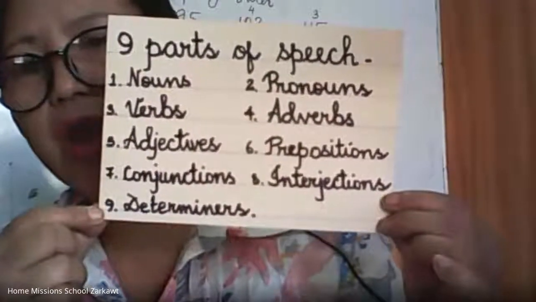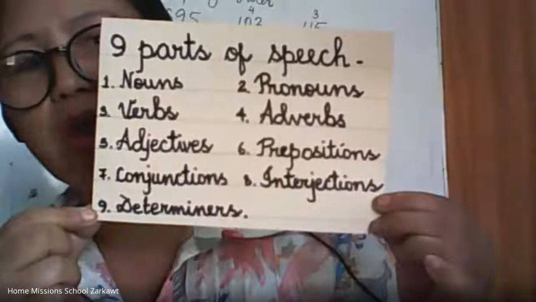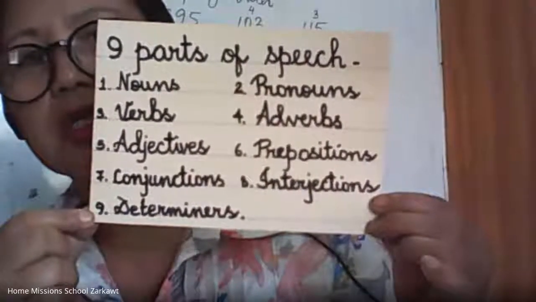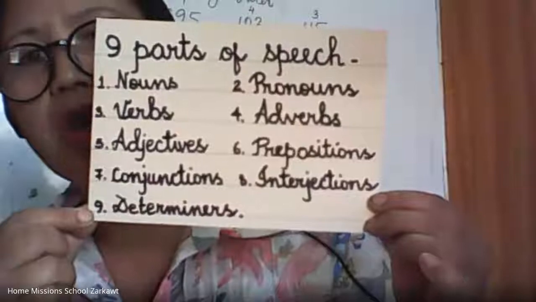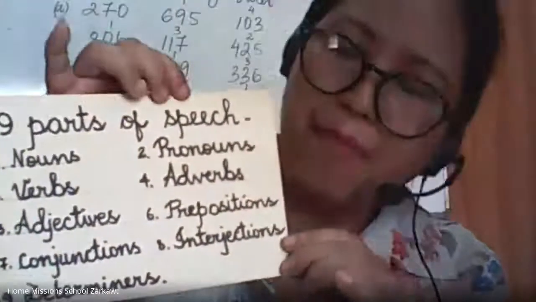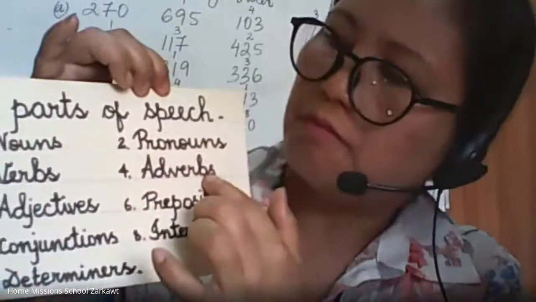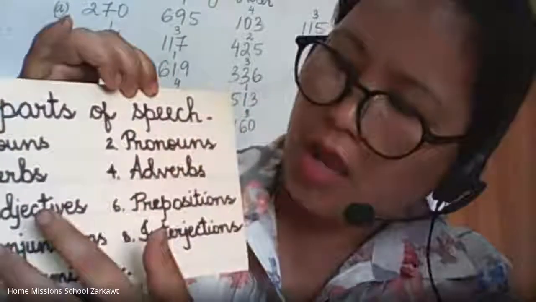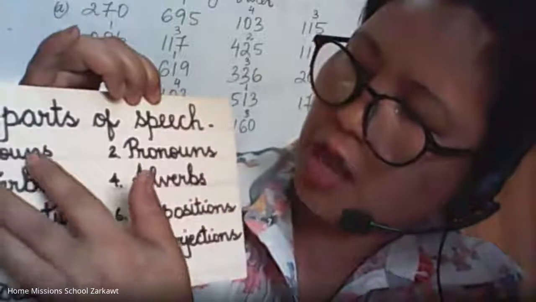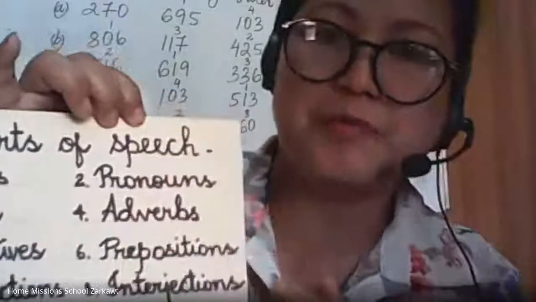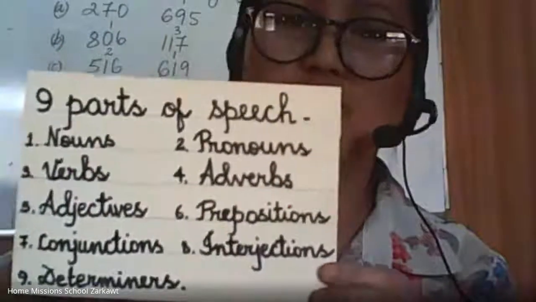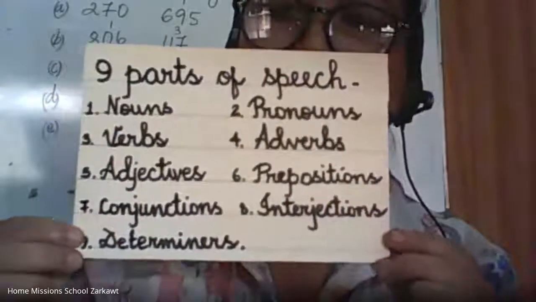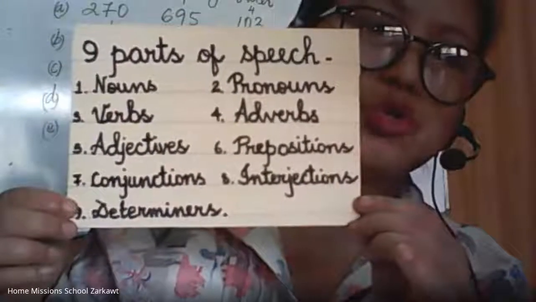We are going to arrange it in this way because verb and adverb, noun and pronoun, verb and adverb, verb, nouns and pronouns, verbs and adverbs, we are going to see how they are very close to each other.